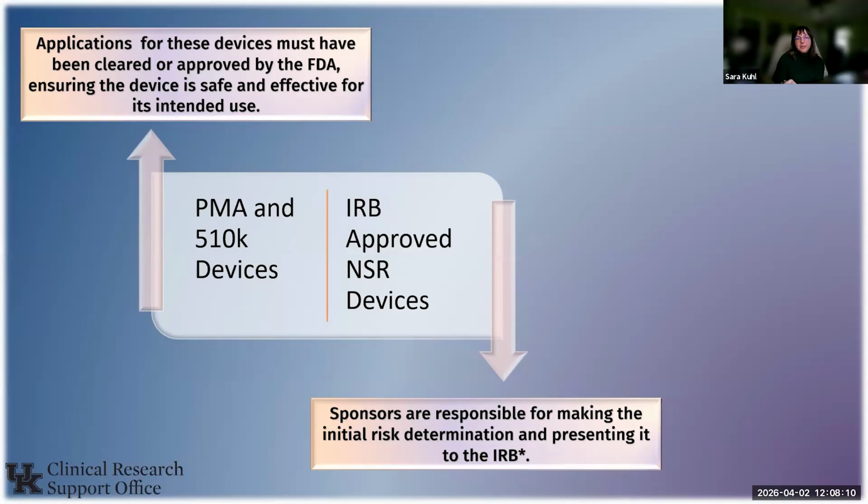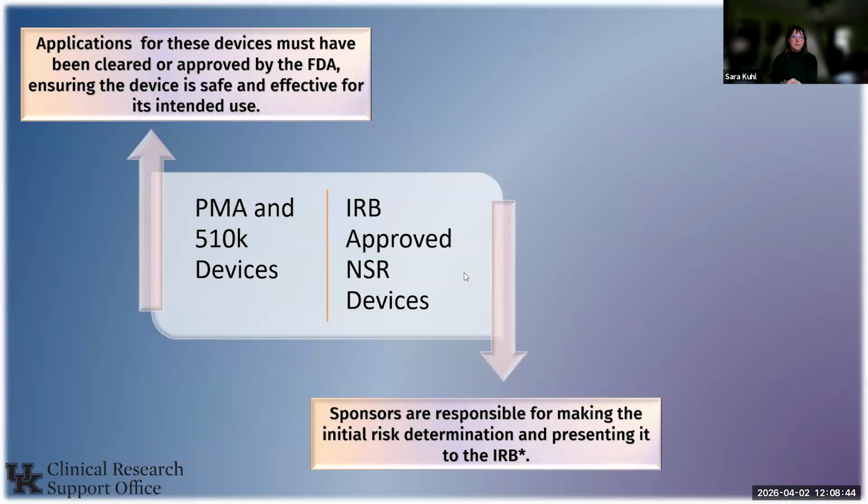So I've split them up between the 510K and PMA because of the considerations that we need to take into account in order to determine that qualifying status. The 510Ks and PMAs are a little bit simpler because they've already got an approval or clearance from the FDA, which ensures that these devices are safe and effective for the intended use. So we just need those FDA letters. We look at that intended use. We line that up with the protocol eligibility criteria, and they generally qualify for coverage.